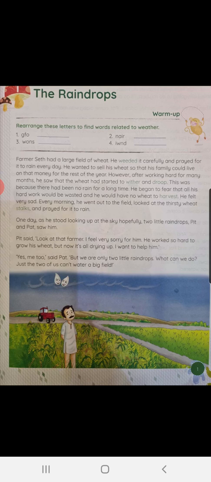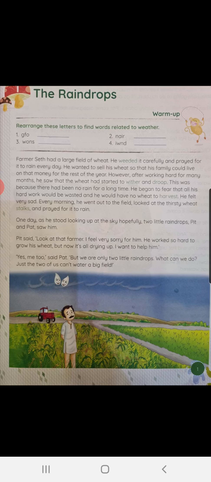That means as there was no rain, the wheat crops were dying and drying up. Is that okay? And droop means bend downwards. That means all the wheat crops were bending downwards. This was because there had been no rain for a long time.